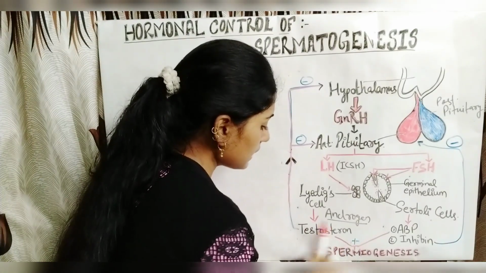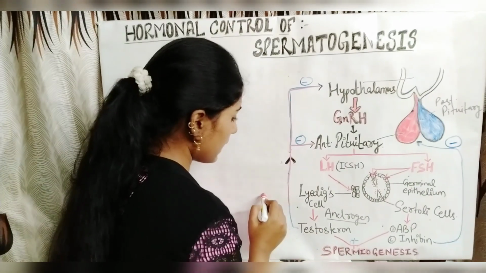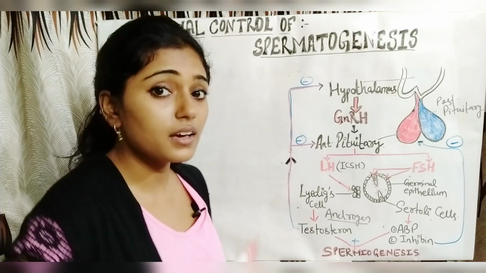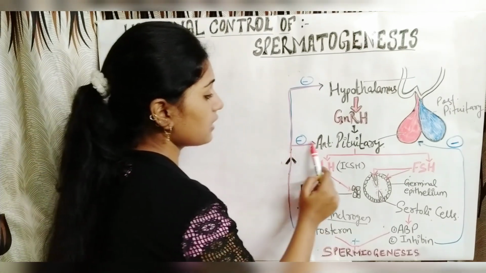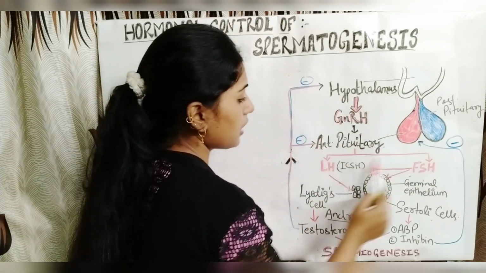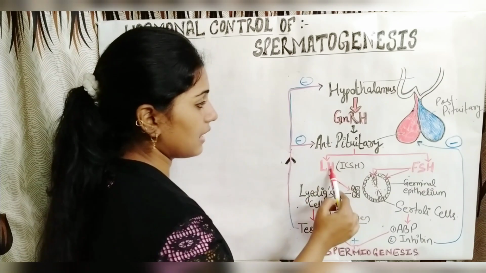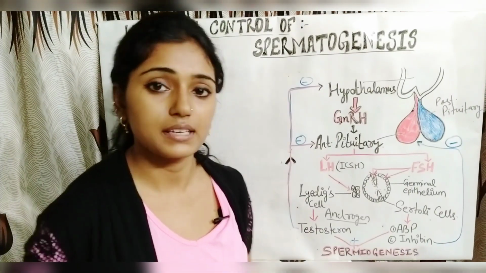When inside the seminiferous tubule the testosterone level becomes high, the testosterone sends a negative signal to the hypothalamus and the anterior pituitary to stop the release of LH so that the testosterone level will be maintained.